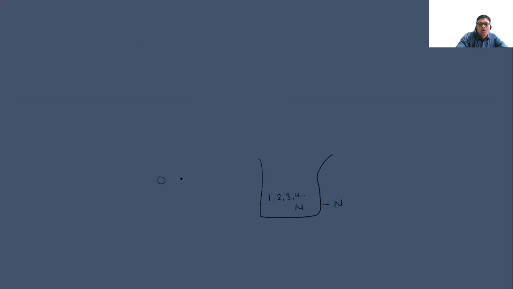Someone brings the 0 and gives it, then it will become the whole numbers. And the moment you add the negative numbers, it will become integers. How is the integer represented? It is Z.